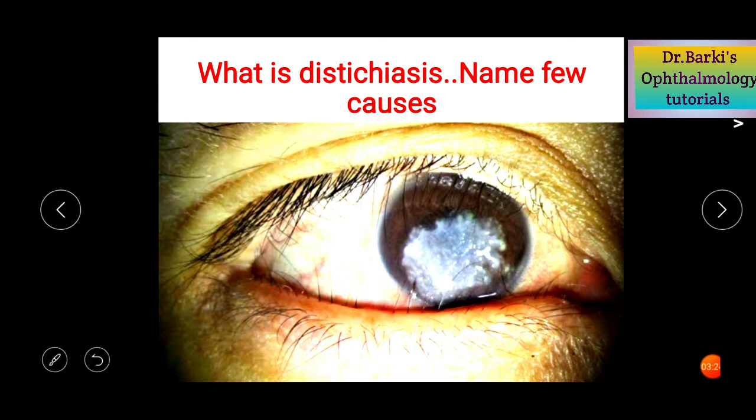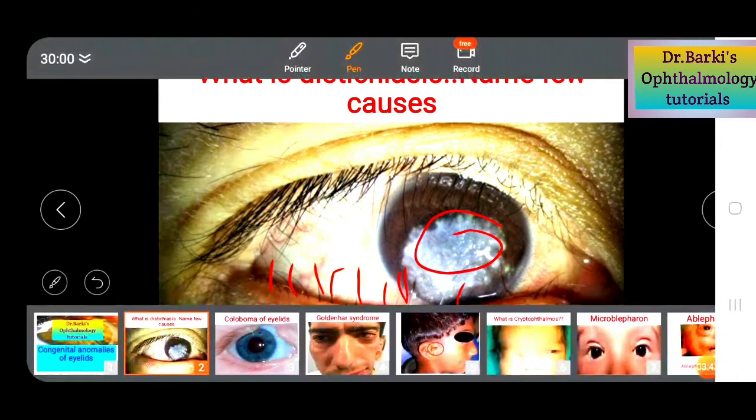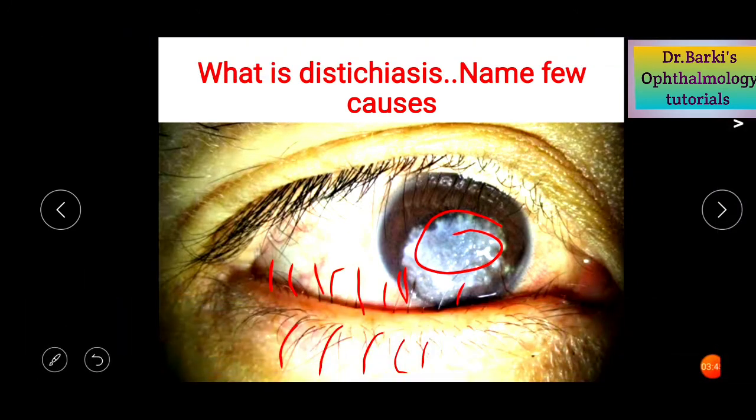Again, if you observe, these eyelashes are directed vertically, unlike the normal eyelashes which are directed outwards. So these vertically directed eyelashes keep pricking the cornea, thereby leading to corneal ulcer. You can see in this picture there is an obvious corneal ulcer secondary to the dystichiasis.